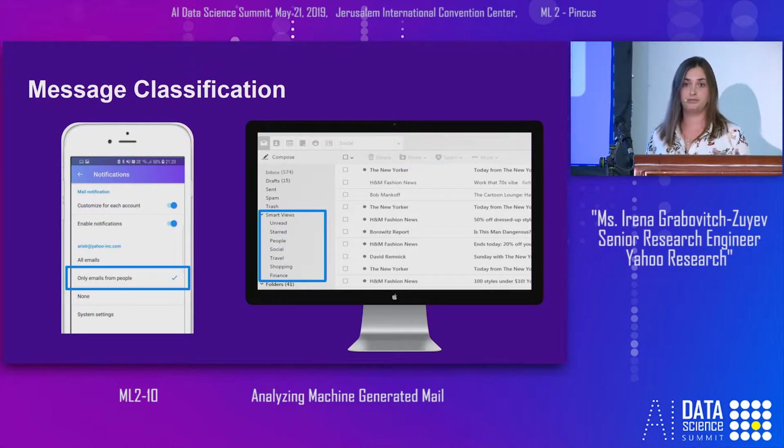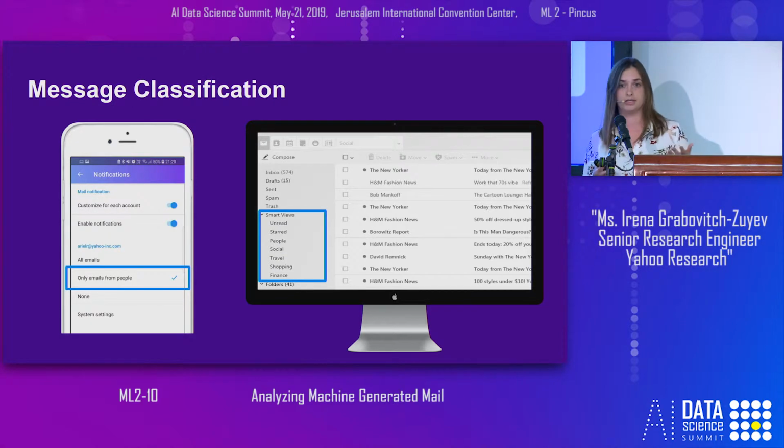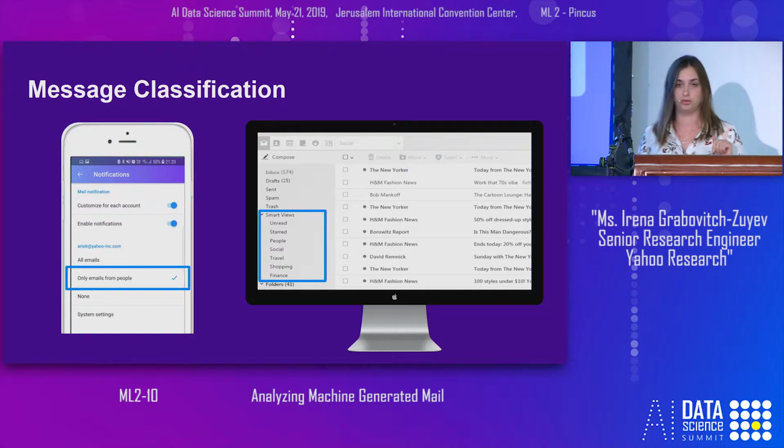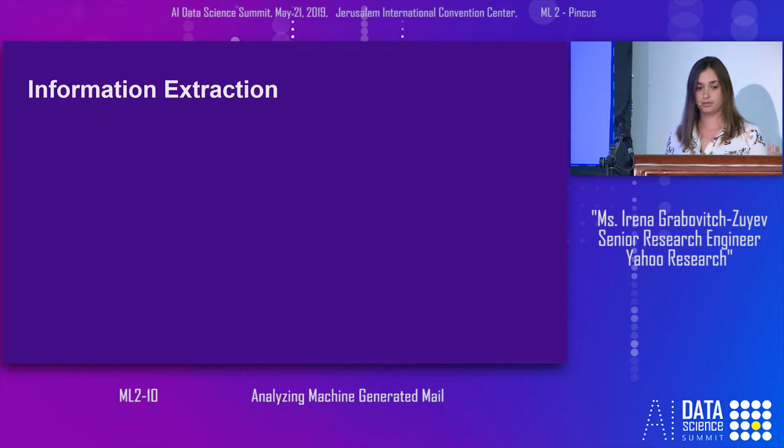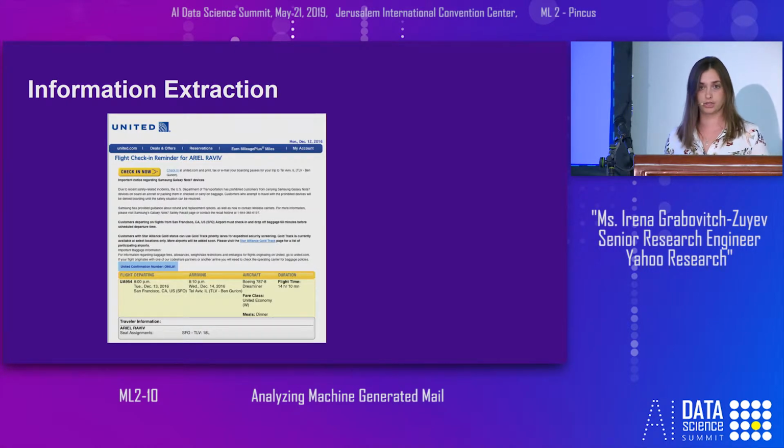Another classification algorithm is to classify messages into categories, for example, travel or social. And this helps the user to organize his inbox using the smart views in Yao Mail or the tabs in Gmail.